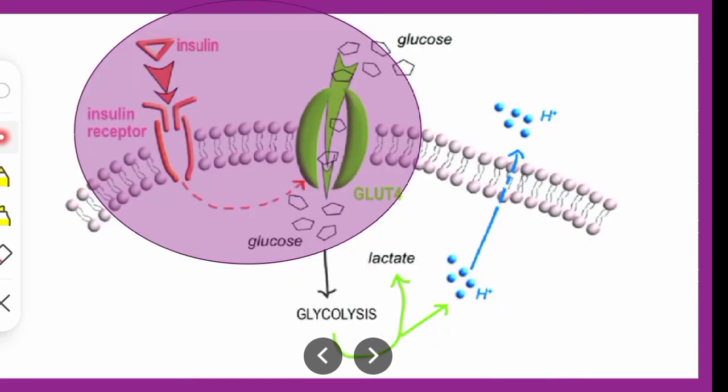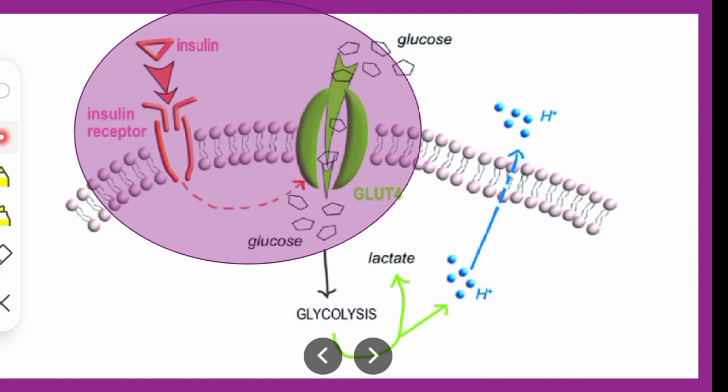Now if you talk about the role of insulin, when the person eats something, after eating the glucose levels are increased. These increased glucose levels are regulated by the insulin, which is released by the beta cells of the islets of Langerhans of the pancreas.